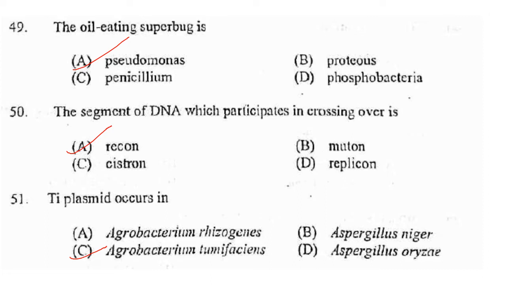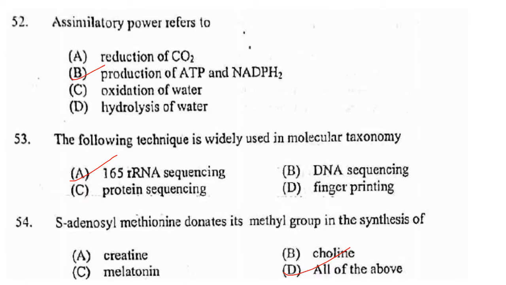Then Ti plasmid. Ti plasmid occurs in which bacterium? That is Agrobacterium tumefaciens. And Agrobacterium rhizogenes will have Ri plasmid. Next one. Assimilatory power refers to, during respiration, production of ATP, and assimilatory power in case of photosynthesis, production of ATP and NADPH2.